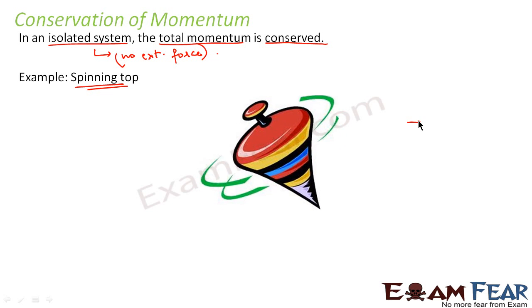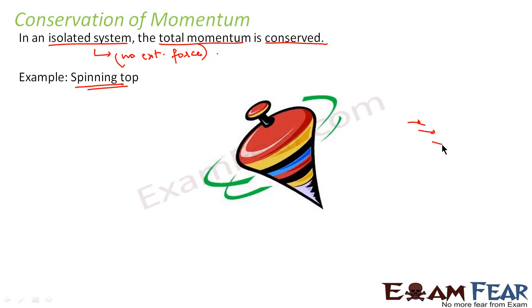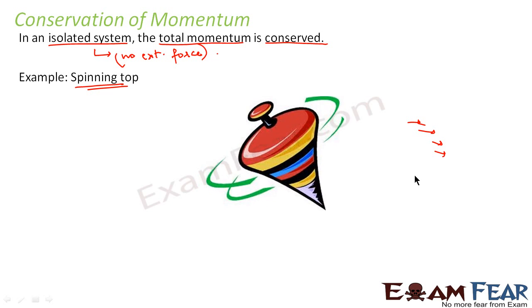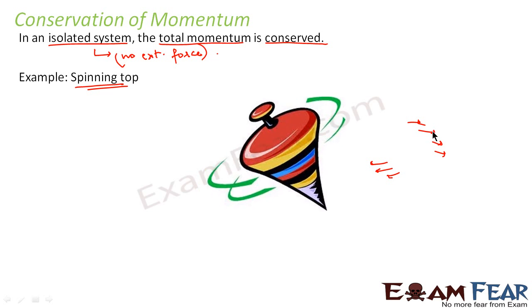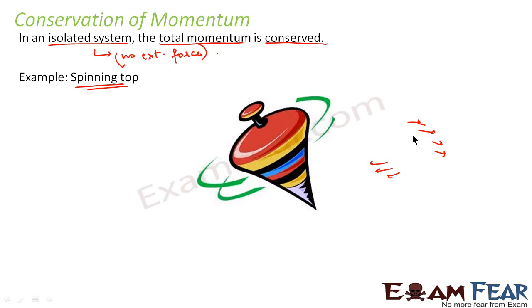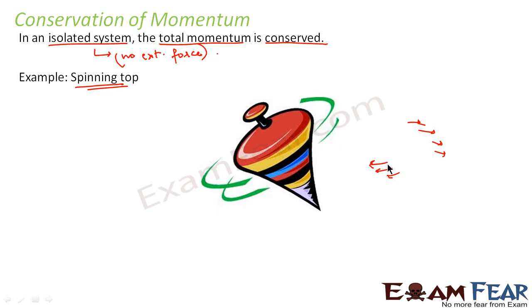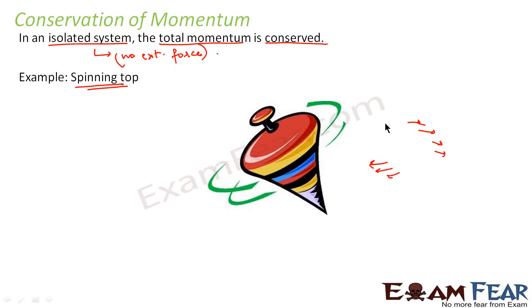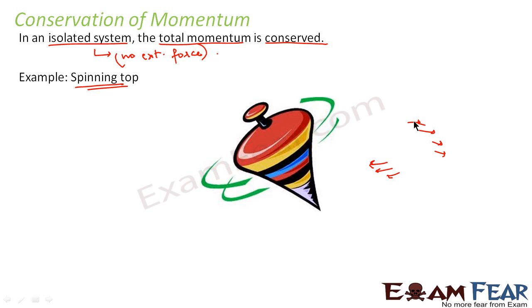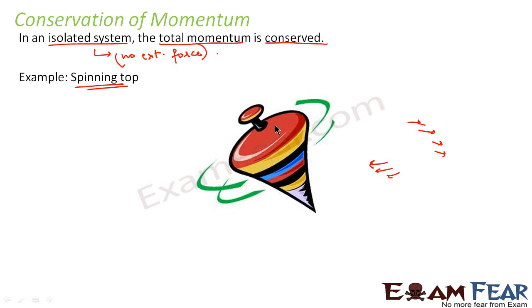But what happens exactly is the momentum acts somewhat like this, but at the same time on the other end you have directions like this. So for every momentum you have another momentum equal in magnitude but opposite in direction. So they both cancel out. As a result, the net momentum when you calculate is found to be 0. So what do we see in this?